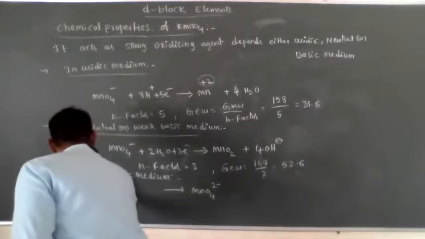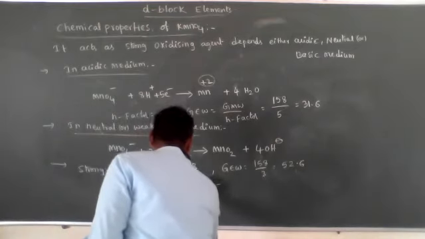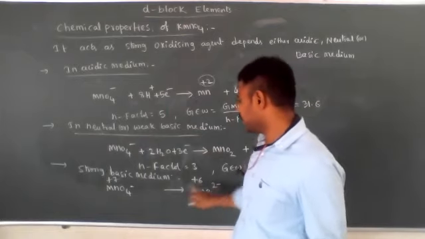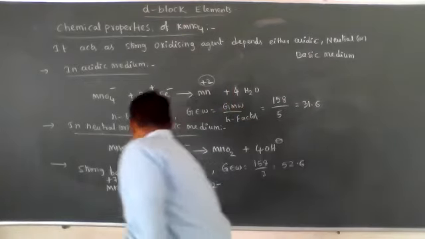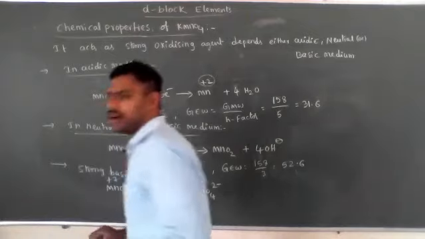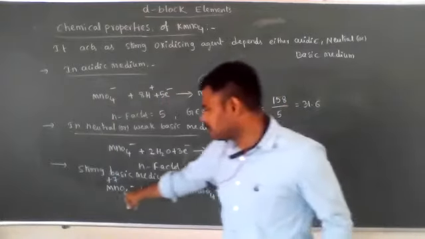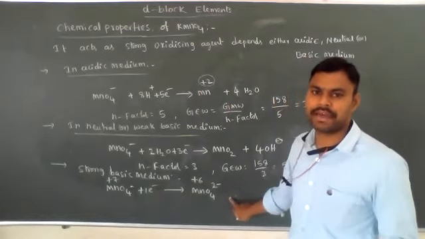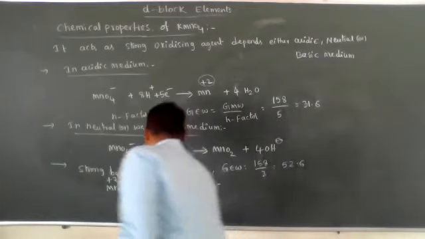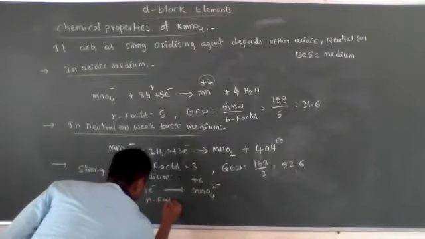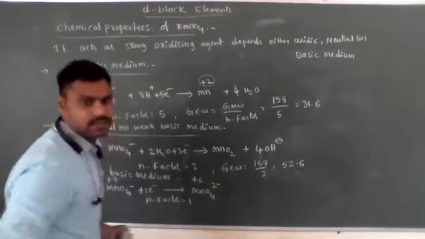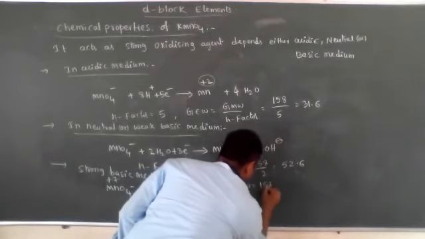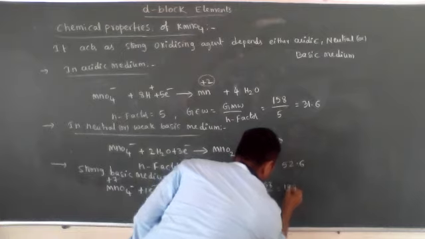Now what is the oxidation state here? +7, and now here +6. Oxygens are all balanced, but the charges are not balanced. Here -2 charge, here -1 charge, so on this side we need to add 1 electron. Now in strong basic medium, MnO4 minus accepts 1 electron and converts into the manganate ion MnO4 2 minus. In this case the n factor is equal to 1. Now its gram equivalent weight is 158 by 1, which is 158, because the n factor is 1.